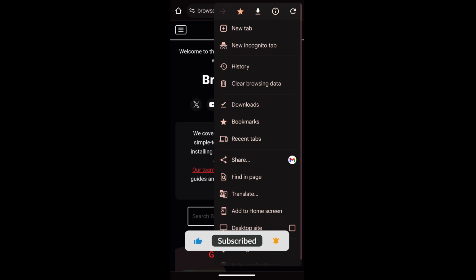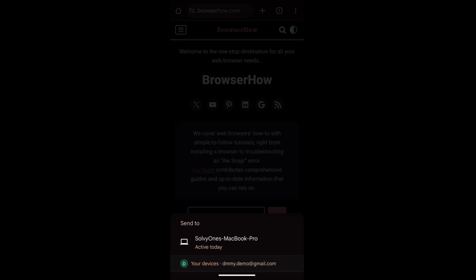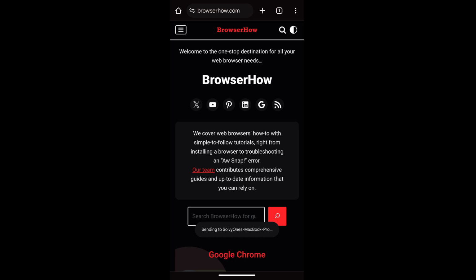So tap on these three dot options, go to share, and within the share you have this option, send link to devices. So just select that and it is showing that currently I have one linked device. I can just choose that particular device and the link will be automatically popped up into that particular device.